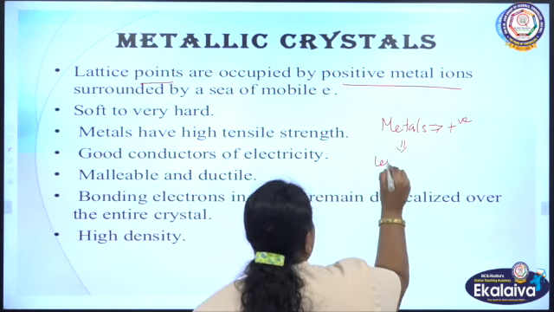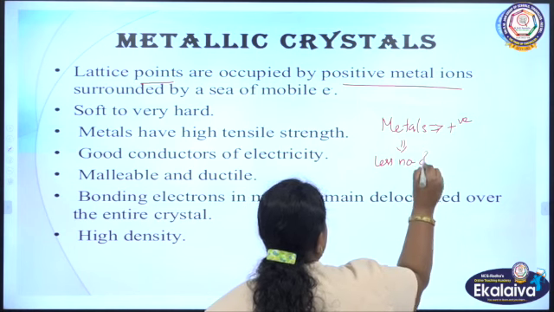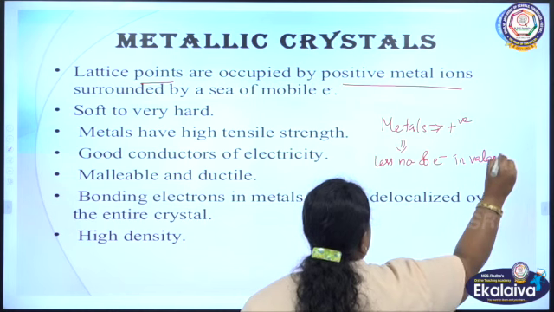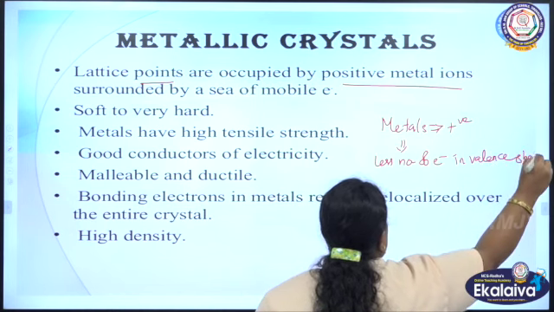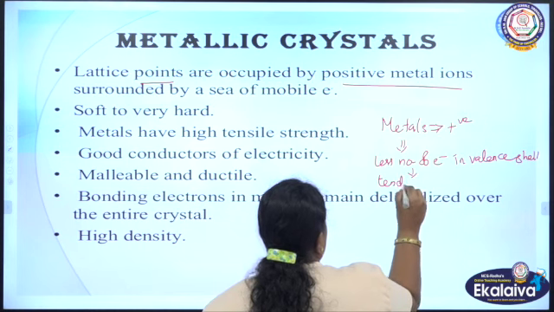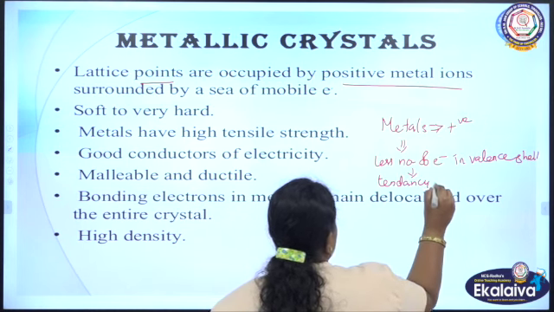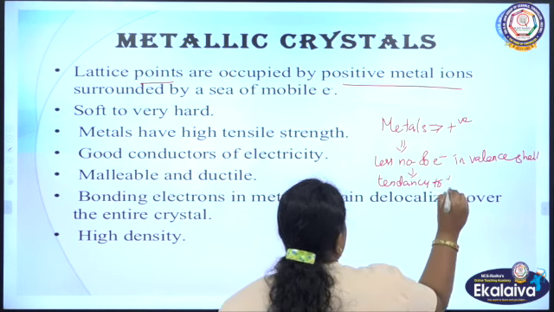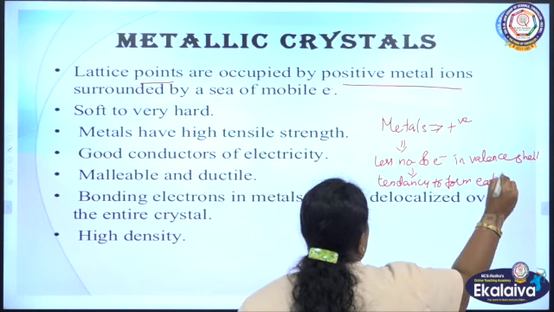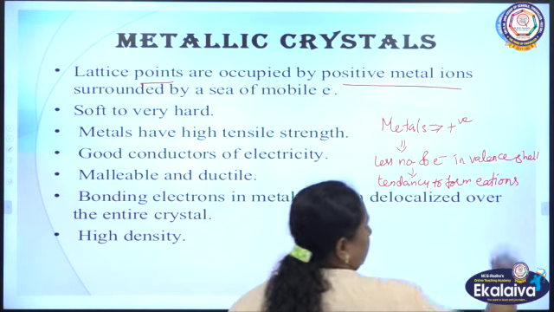As they have less number of electrons in the valence shell, these metals have the tendency to form cations by donating electrons.